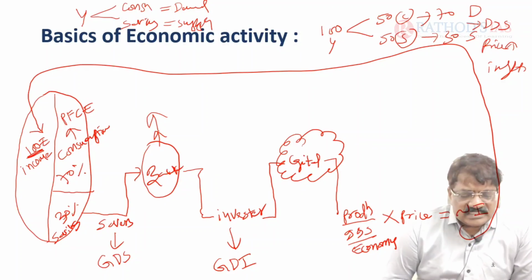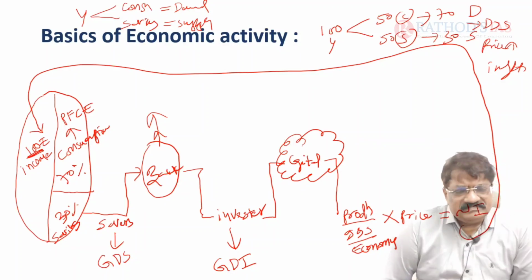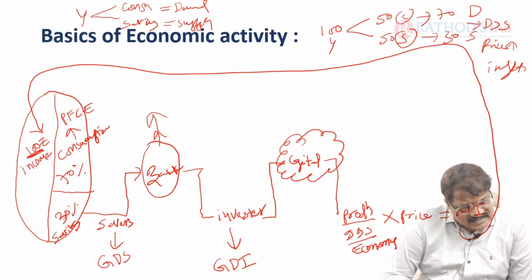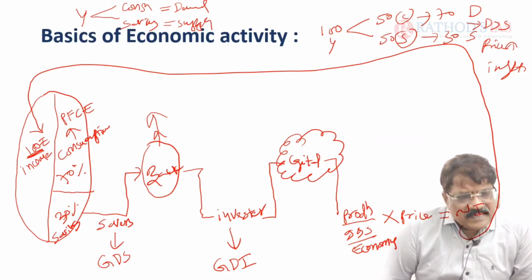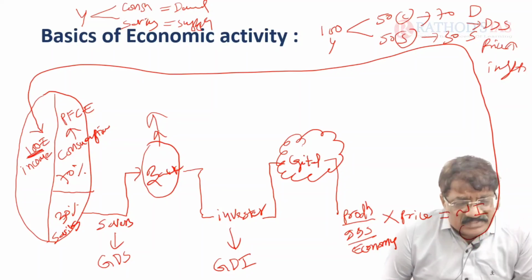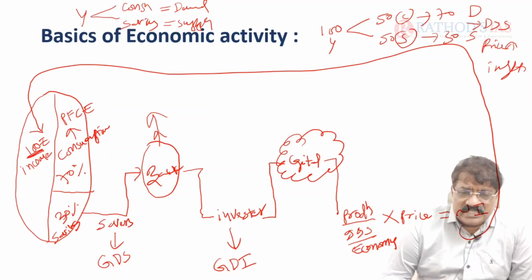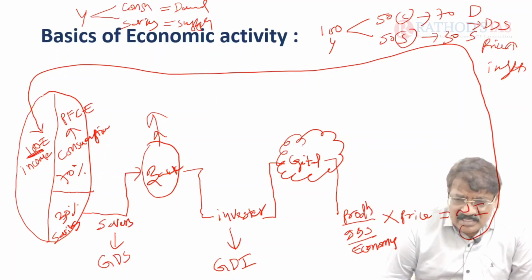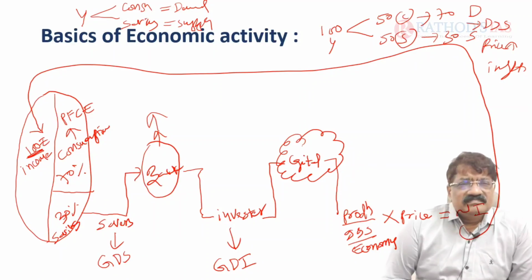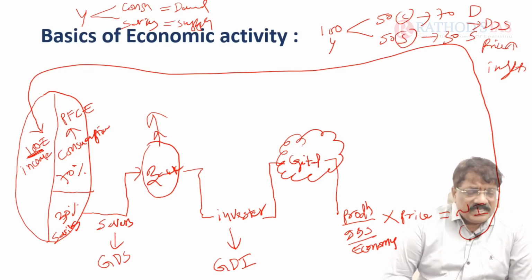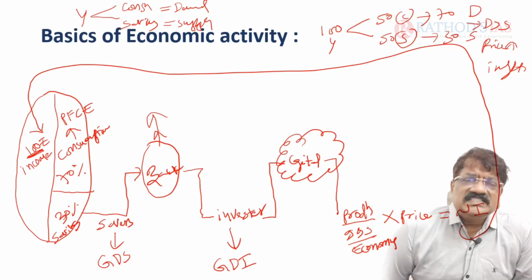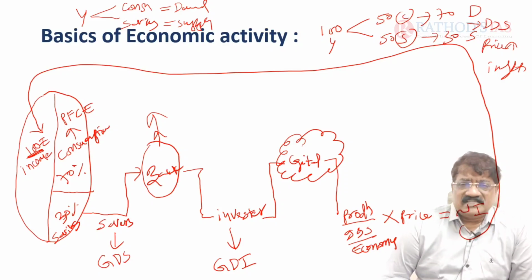So stronger banks must be erupted in India. Then savings must be enhanced. Why? Because savings becomes investment, investment becomes capital, capital becomes production, production is nothing but supply. This is the link system. This is basic economic activity. So our basic economic activity must be comfortable. In such a way measures are taken, otherwise not.